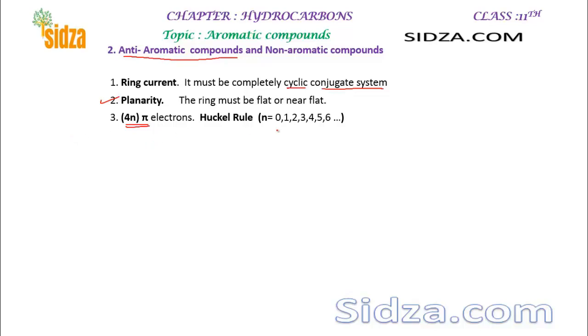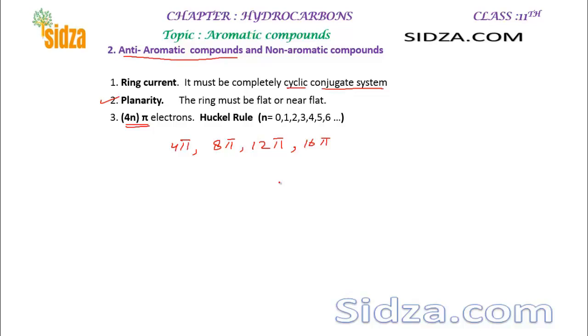So 4n means it can have a 4 pi electron system that is anti-aromatic. If n is 2, it will be 8 pi electrons. If n is 3, it will be a 12 pi electron system. Then a 16 pi electron system.